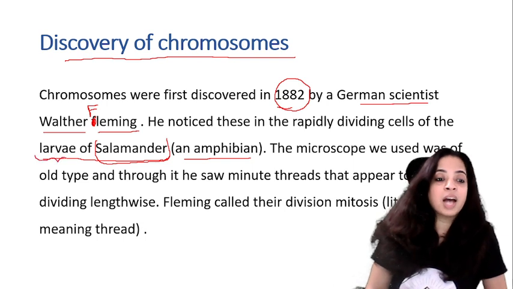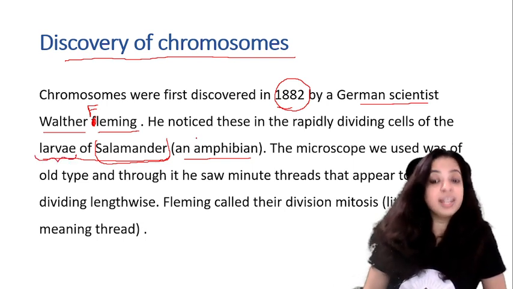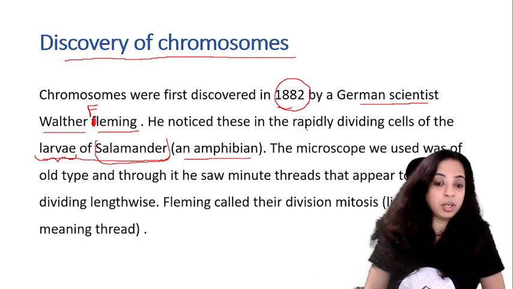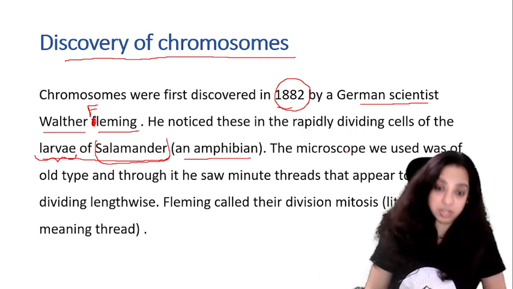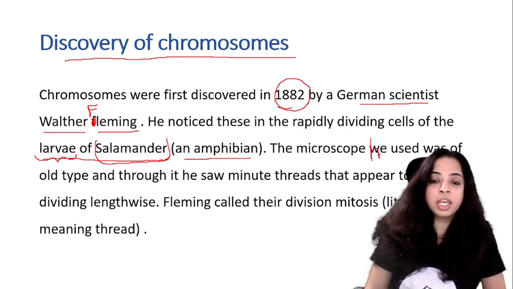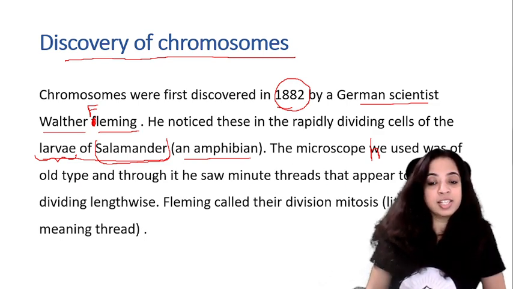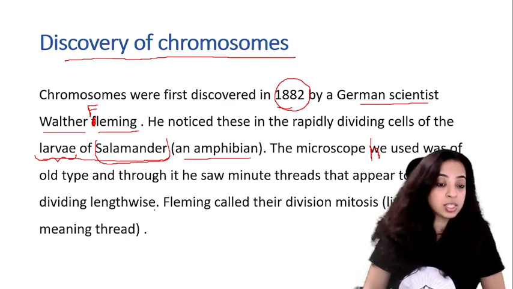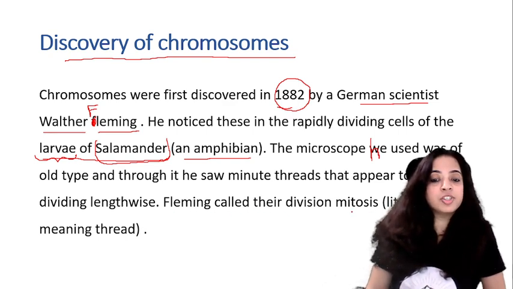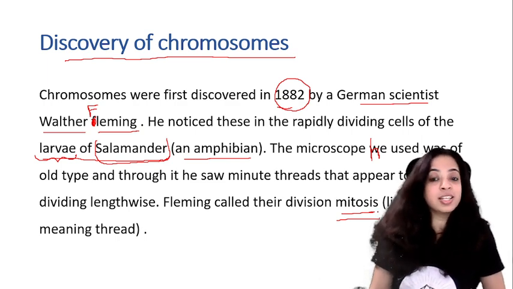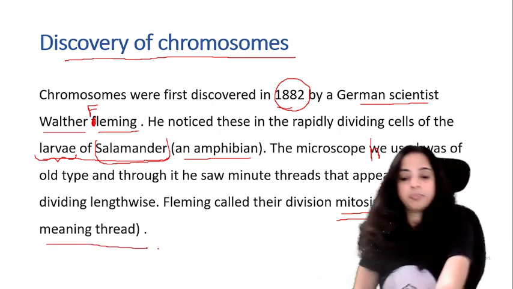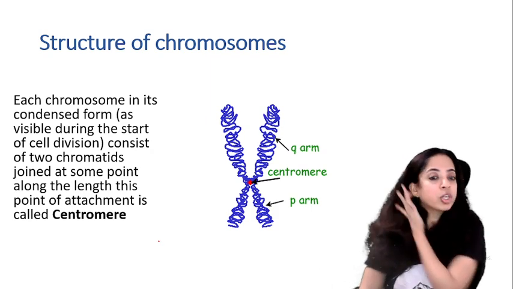In the rapidly dividing cells of the larvae of salamander, this was discovered for the first time. The microscope he used was of an old type, and through it he saw minute threads that appeared to be dividing lengthwise. Fleming called their division mitosis. We will study mitosis in detail in part 2. Fleming called their division mitosis, which literally means thread. Now let's talk about the structure of chromosomes.